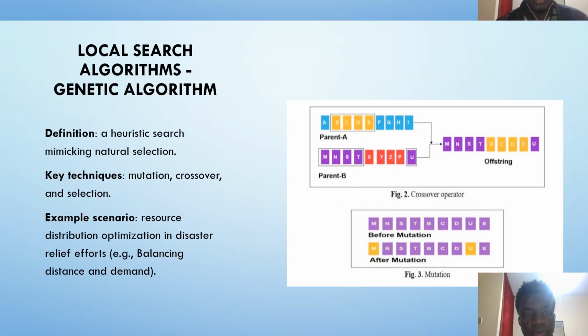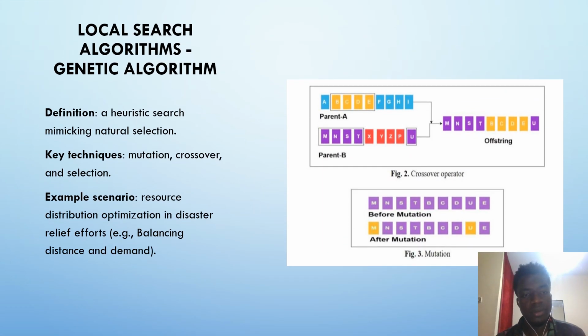Then we have another algorithm, the genetic algorithm. It's a heuristic search, mimicking natural selection. The key techniques here are mutation, crossover, and selection. We did this in biology in high school, whereby we use crossovers to find the offspring of a certain parent class. We get various parents from a certain population and then cross them over to find a given pair of offspring.